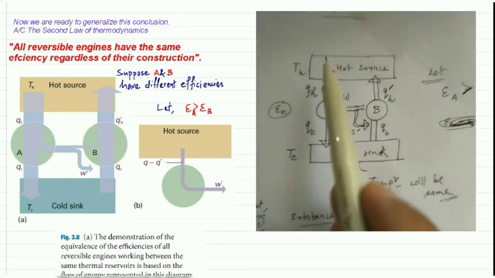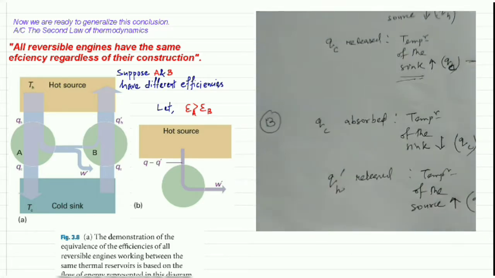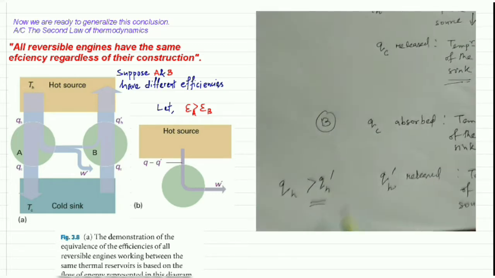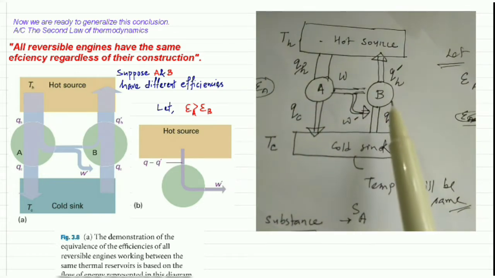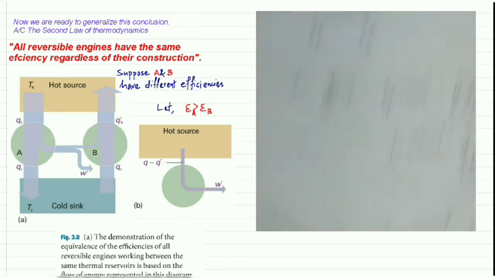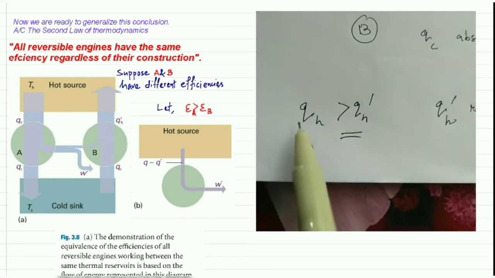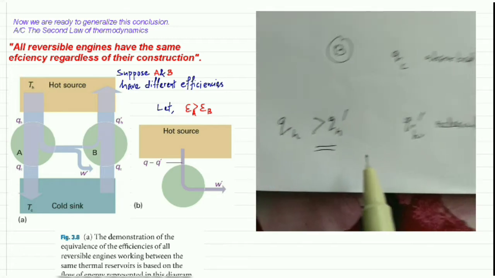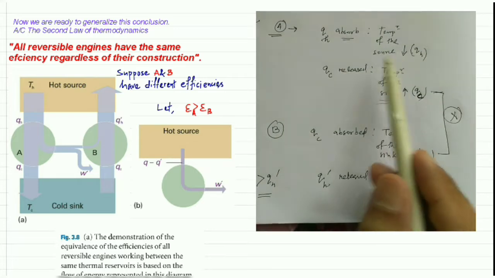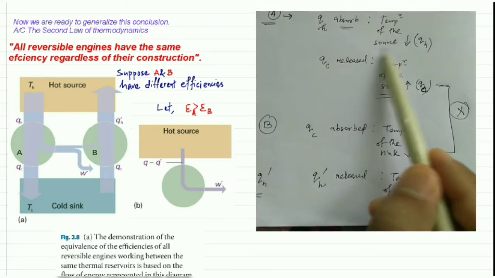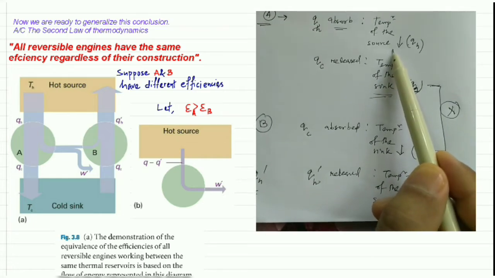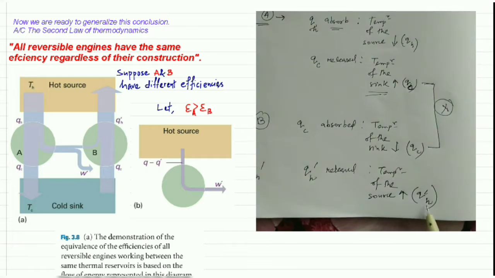But in the case of the source, QH is actually higher than QH dash, because of the efficiency of B. Actually it is going to absorb more now, so QH is greater than QH dash. So the net effect in that source is a decrease of temperature: here the decrease is by QH, and here QH dash.